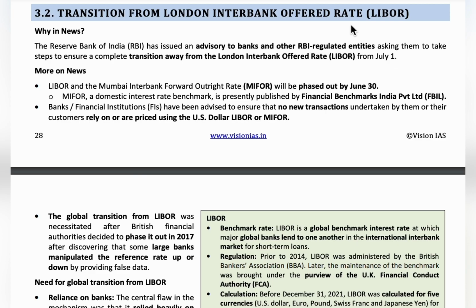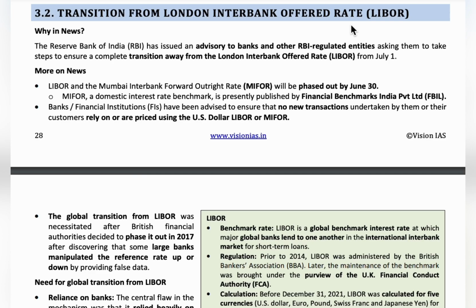Many private banks in India take loans from LIBOR and give us loans. So the interest rate that we pay is directly or indirectly related to LIBOR. In 2012, the LIBOR scandal came to light. It involved the world's top financial banks. Some of these large banks manipulated the interest rates by providing false data.